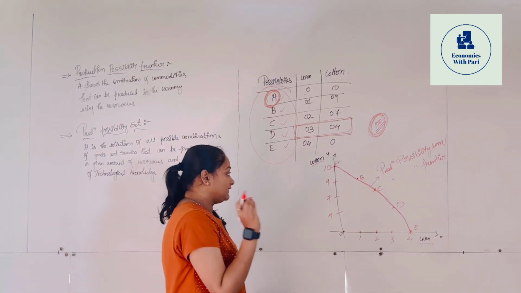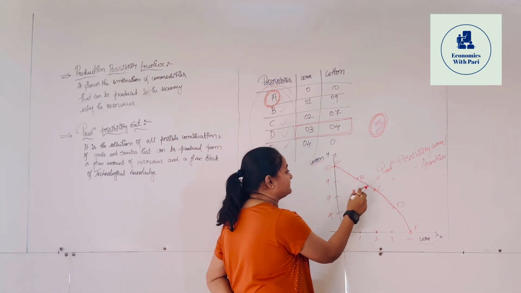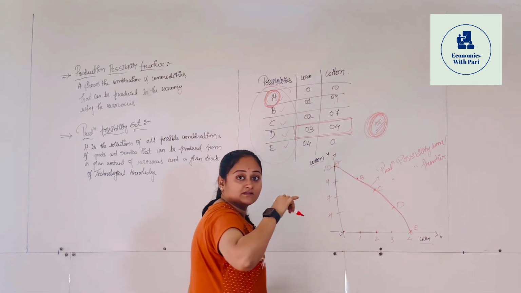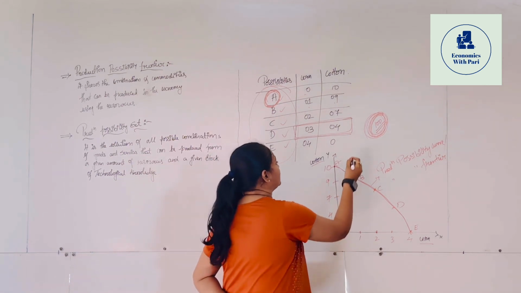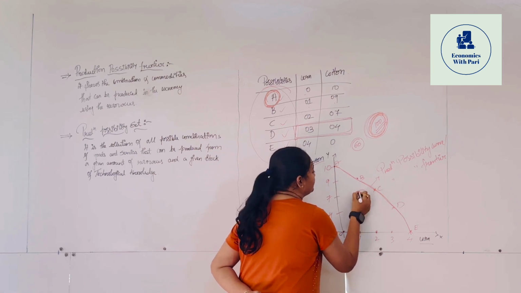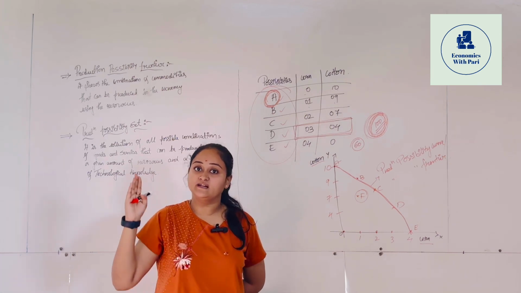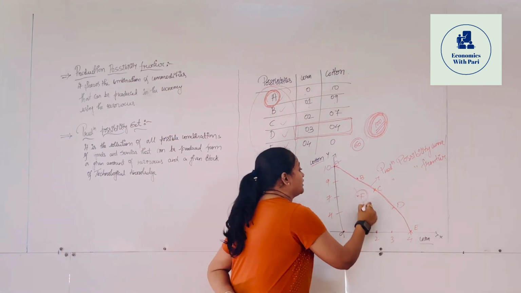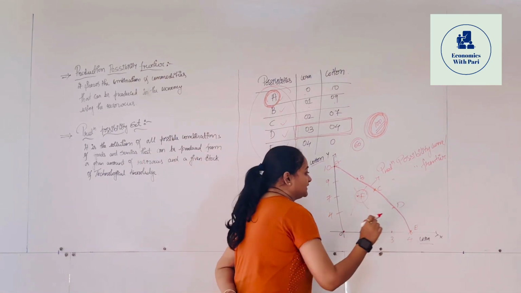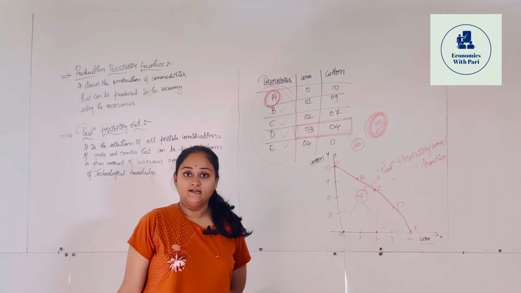Okay. समझ लो कि if we are going to produce a possibility A, B, C, D, E, then here we are going to use all the 100 resources in an economy. अगर समझ लो कि we are going to use only 60 units of resources, and if we are going to produce at the point F, then it will be called as underutilization of the resources. So always economy is not going to produce F. Economy is always going to produce between A to E, and the best available option for the economy is D. Is this clear?